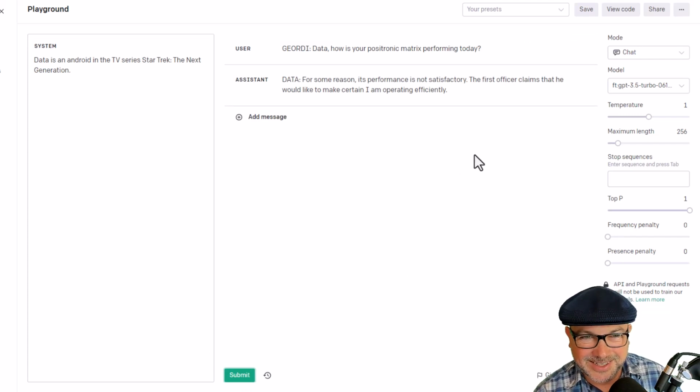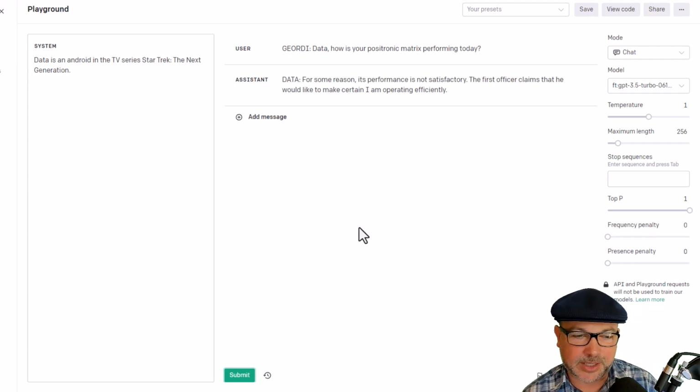"For some reason, his performance is not satisfactory. The first officer claims that he would like to make certain I am operating efficiently." Again, a very Data-like response there. It gets to the point, and it's also implying some drama in that Commander Riker sent him to see Geordi about a potential problem. So that makes a lot of sense.